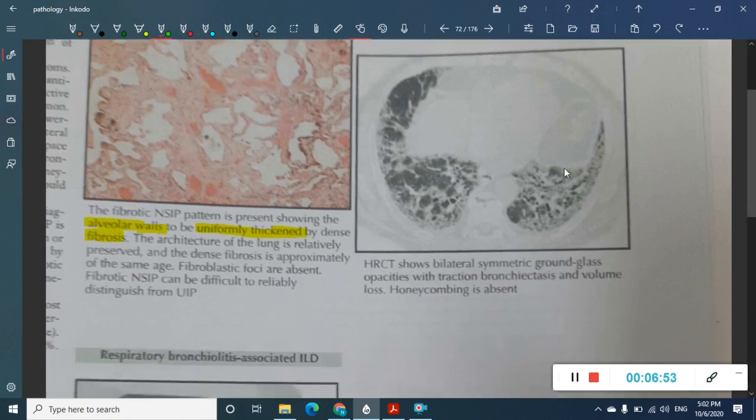Second, if you see the HRCT, what are you going to see here? All these are ground glass opacities which you are seeing. See it properly, all these are ground glass opacities. And here, this is bronchiectasis. So even these interstitial lung diseases are sometimes associated with bronchiectasis. These are dilated airways. So here there is bilateral symmetric ground glass opacity, and there is traction bronchiectasis also.